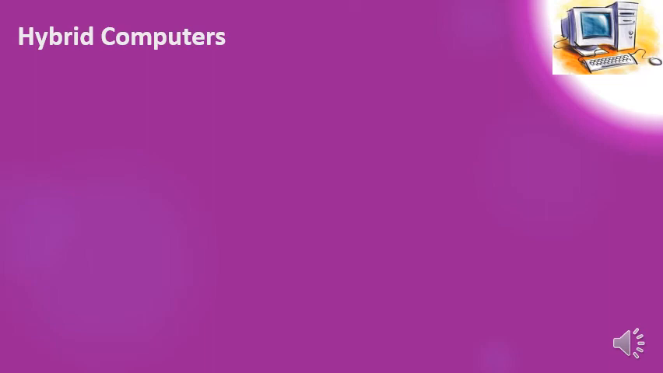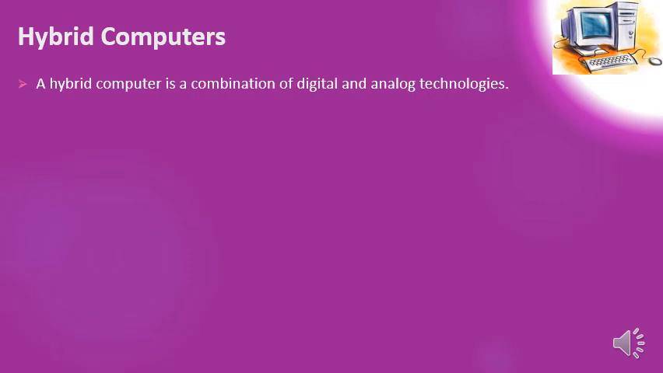Now the third and last type of computers, that is hybrid computers. A hybrid computer is a combination of digital and analog technologies. This is a type of computer where both digital and analog technologies are combined together in a single computer. That's why it is called a hybrid computer, because it has the ability of both.